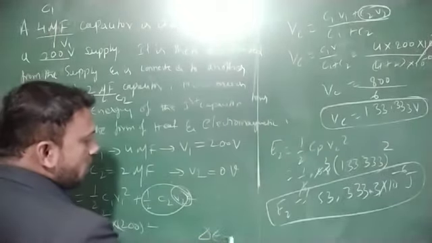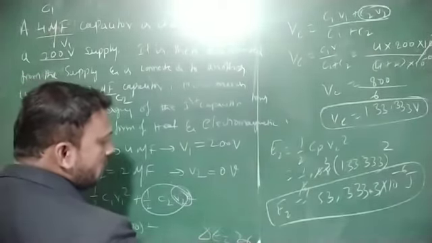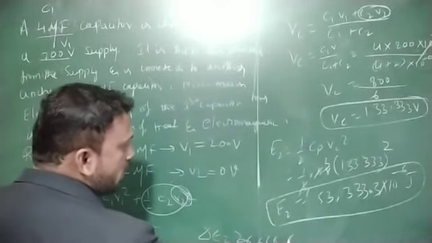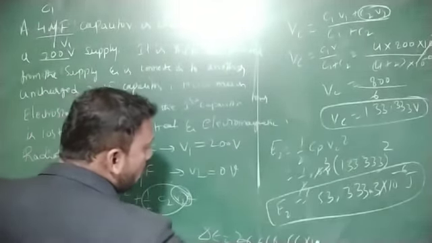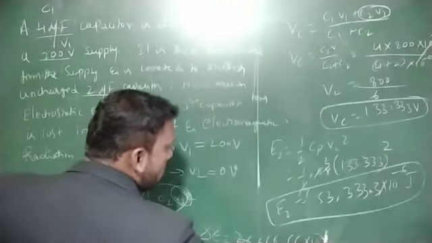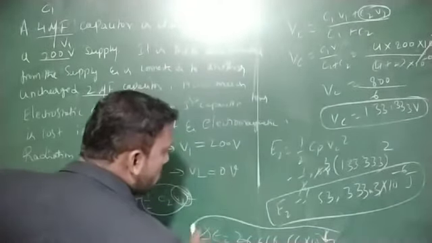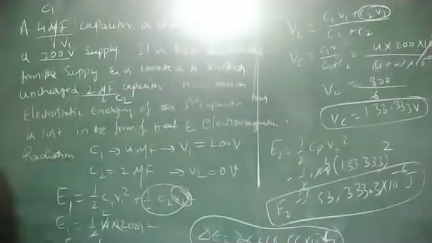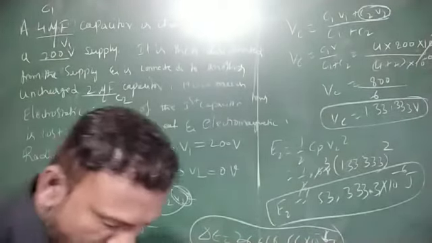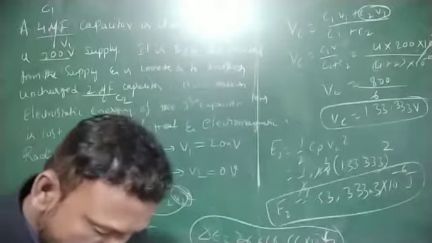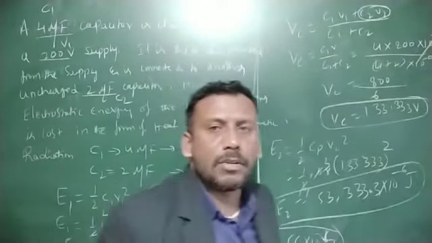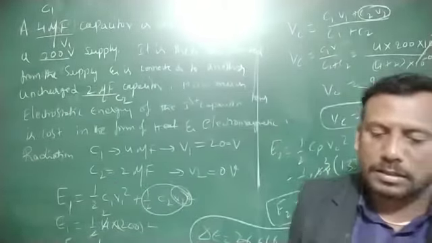Therefore delta E is equal to 26,666.66 into 10 to the power of minus 6 joule, which is the energy lost by the first capacitor.